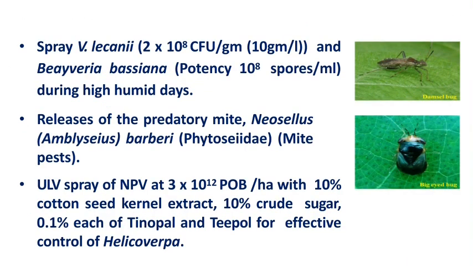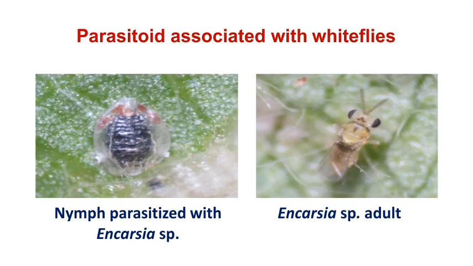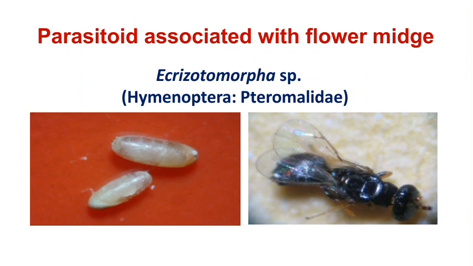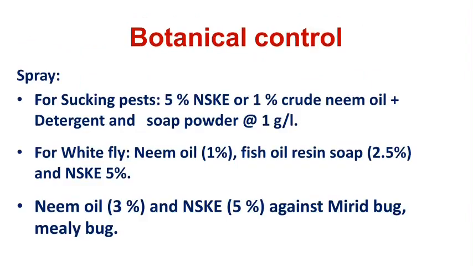These are the different predator bugs they can use against the different sucking pests. This is the Encarsia species, mostly effective nymphal parasitoid against the whitefly. This is the Anagyrus species, an effective parasitoid against the mealybug. This is a parasitoid against the flower midge.